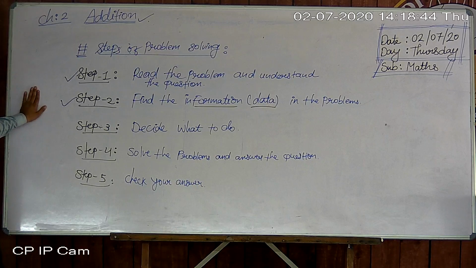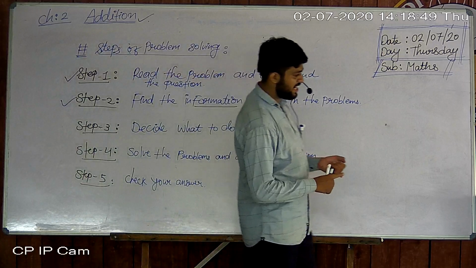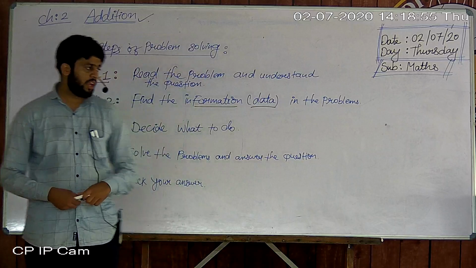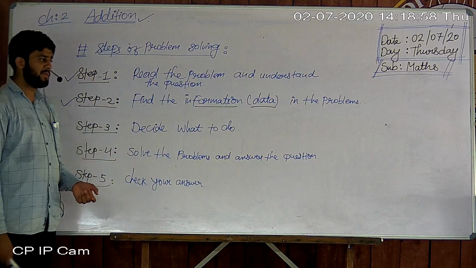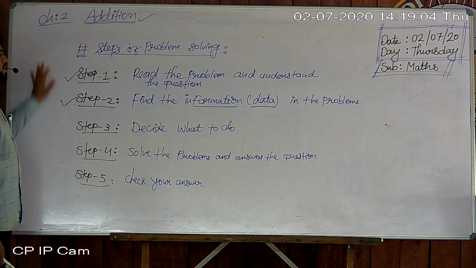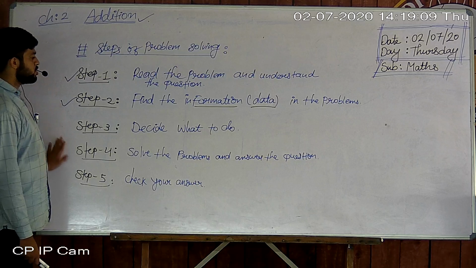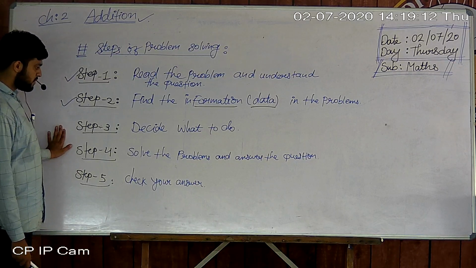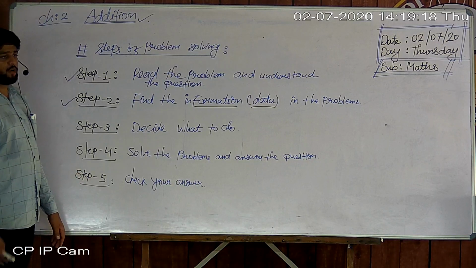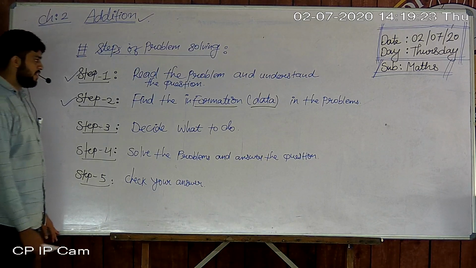Okay, the steps of problem solving. How many types of problem solving are there? For example, addition, subtraction, multiplication and division, and mixed problems also. So many types of problems come in front of us, but these are the common points for problem solving. These are all the common points to follow. Okay, write all these points in your fair book. How many times? Two times in your rough book and one time in your fair book. This is your homework today that I'll give you.